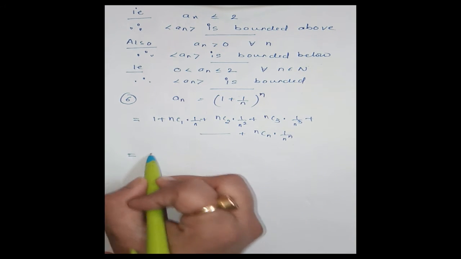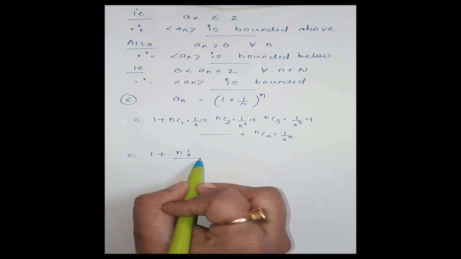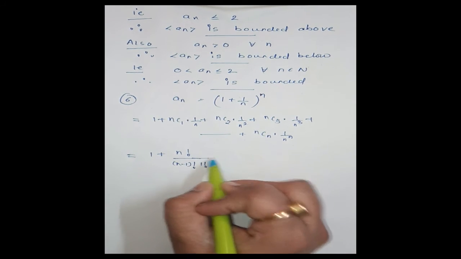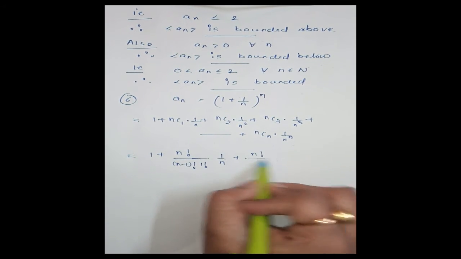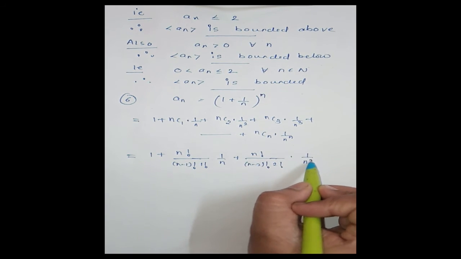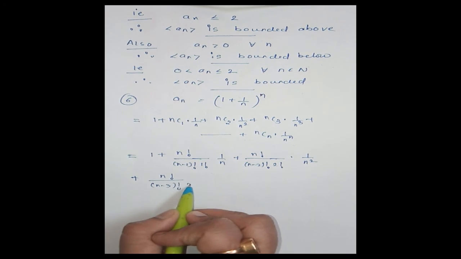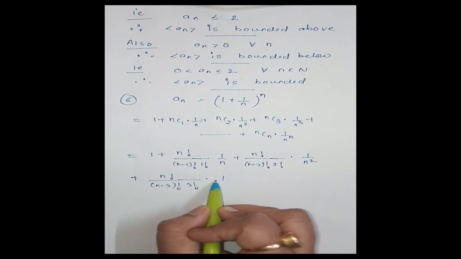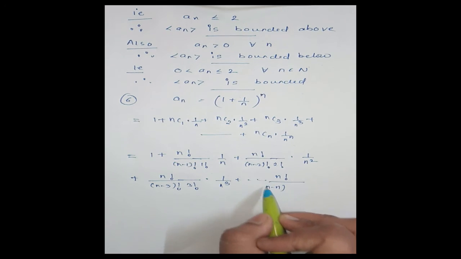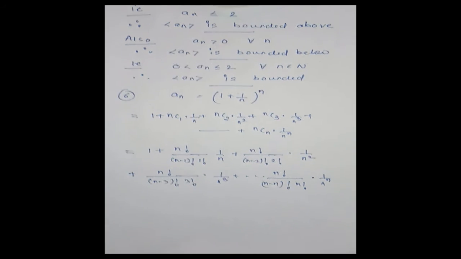Now this is equal to 1 plus n factorial by (n minus 1) factorial into 1 factorial into 1 by n, plus n factorial by (n minus 2) factorial into 2 factorial into 1 upon n square, plus n factorial by (n minus 3) factorial into 3 factorial into 1 upon n cube, up to n factorial by (n minus n) factorial into n factorial into 1 by n power n.